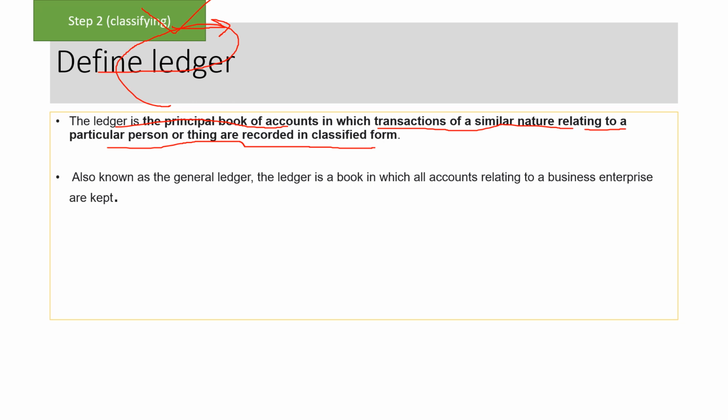We will understand it with an example. It is also called the ledger, a book in which all accounts relating to the business enterprise are kept. Now, what does it mean? I told you right now, all the transactions that happen in a business are recorded in journal. Now, all types of transactions means we are maintaining all types of accounts. There may be cash account, or sales account, or purchase account, or accounts receivable account, or accounts payable account. That means so many accounts are being prepared in a ledger, and all the transactions of similar nature are recorded in these accounts.